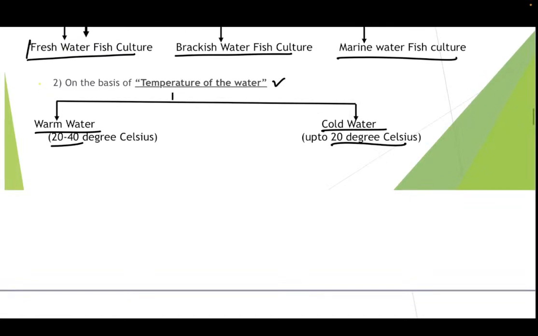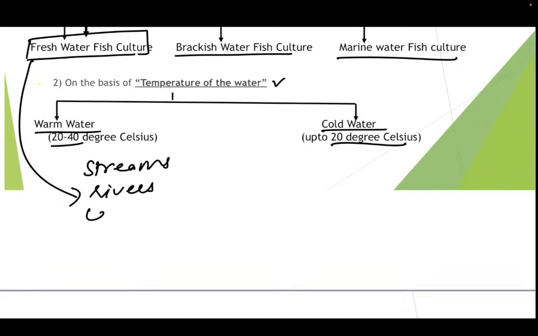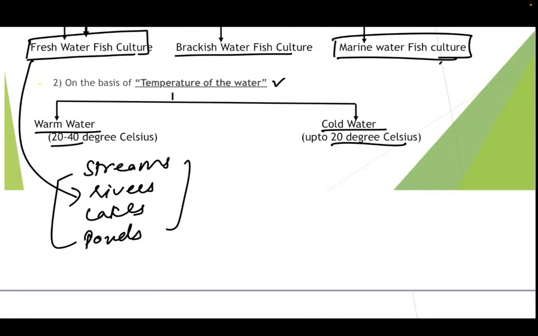Now, children, what are the fresh water bodies? So fresh water bodies are the streams, rivers, lakes and ponds. So these are the fresh water bodies. Now, what are the marine water bodies? The marine water bodies are the sea and oceans. So these are the marine water bodies.